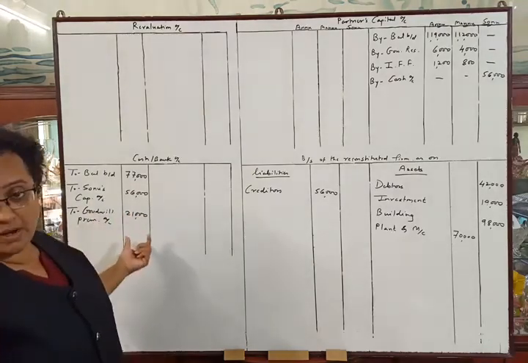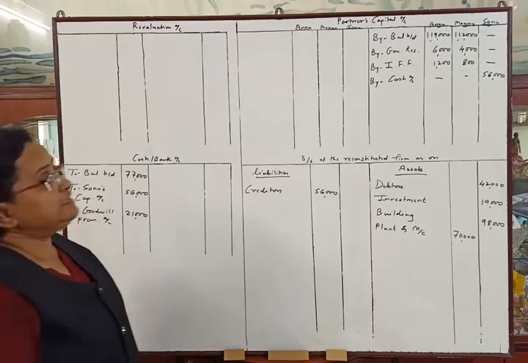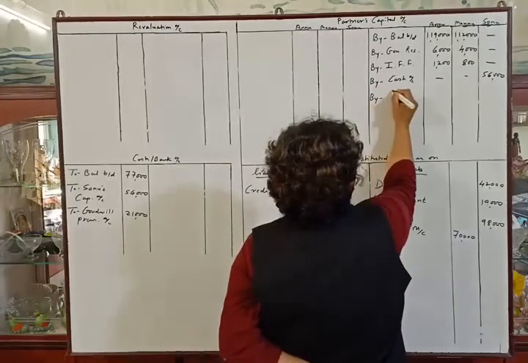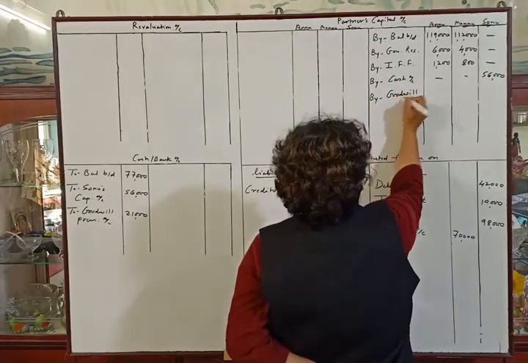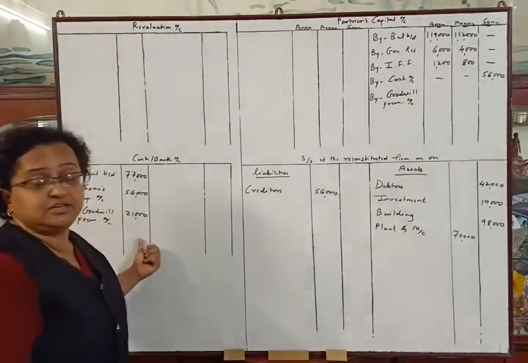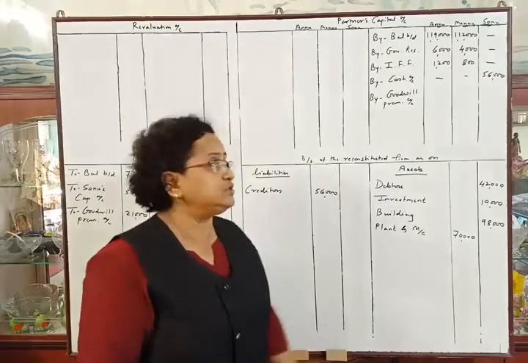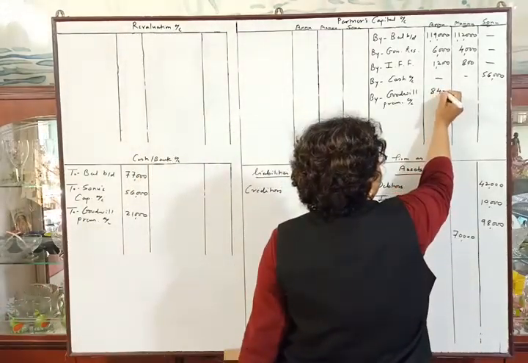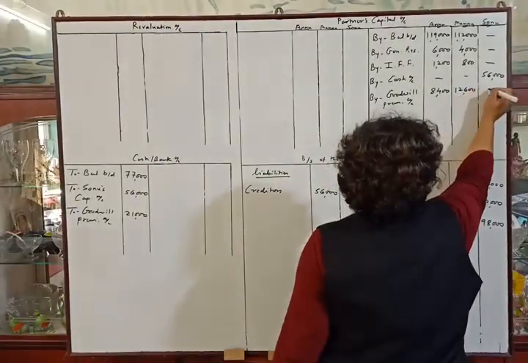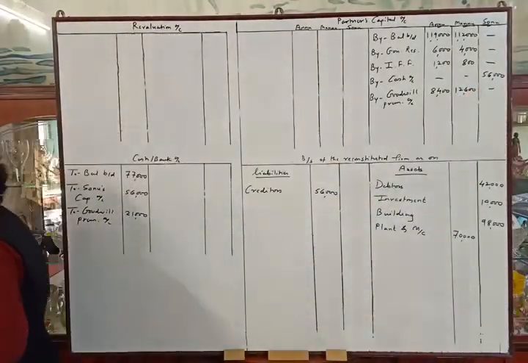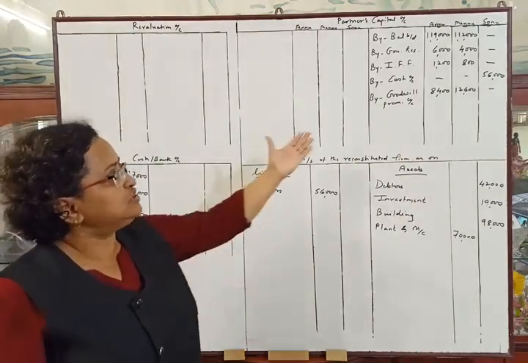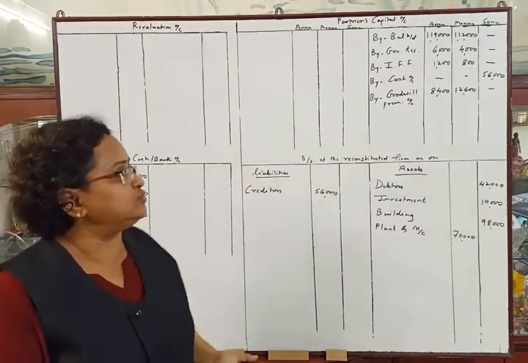And now this amount received by the firm, they will distribute between the old partners in their sacrifice ratio. So by goodwill premium, we will distribute rupees 21,000 in their sacrificing ratio. So the distribution will be 8,400 and rupees 12,600 respectively, as their sacrificing ratio is 2:3 as per our calculation. So the distribution will be 8,400 and 12,600.